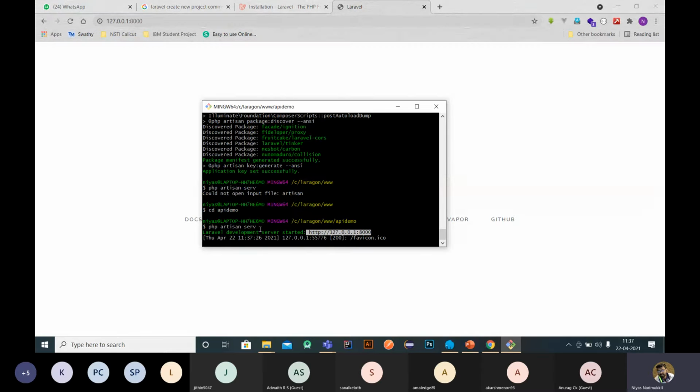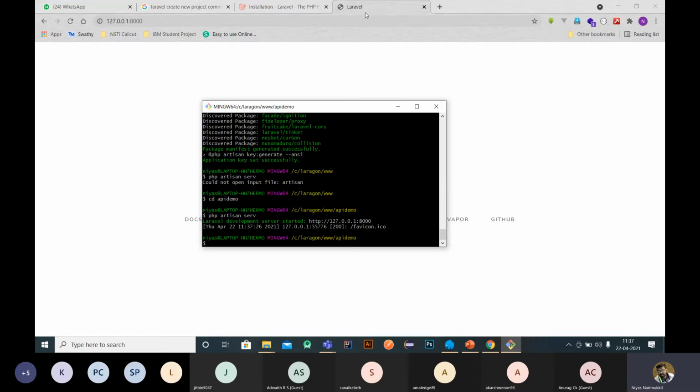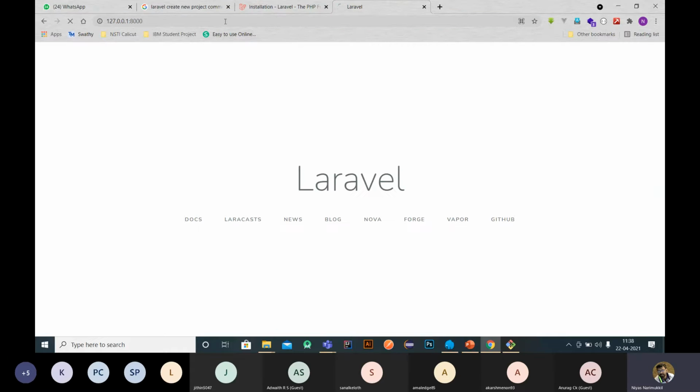This is one way. If you want to run a Laravel development server, you can use php artisan serve. But I don't prefer using this one because we already installed Laravel, right? So now I just stop this server by pressing Control C. The server is stopped now, so we cannot get this data.